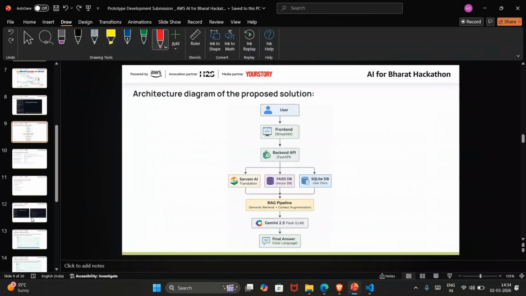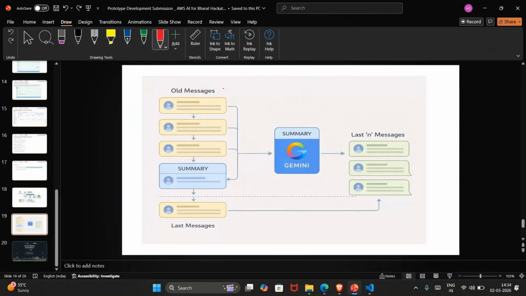Now I will explain through the diagram. These are all the old messages and old conversation chats, and this is the model we are using to generate the summary. We need to summarize the old messages to avoid exceeding the context window length. For each model there is an input context window length.